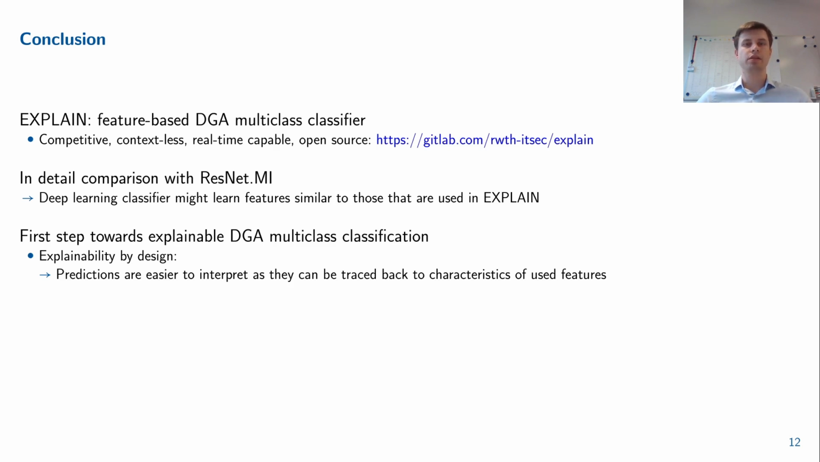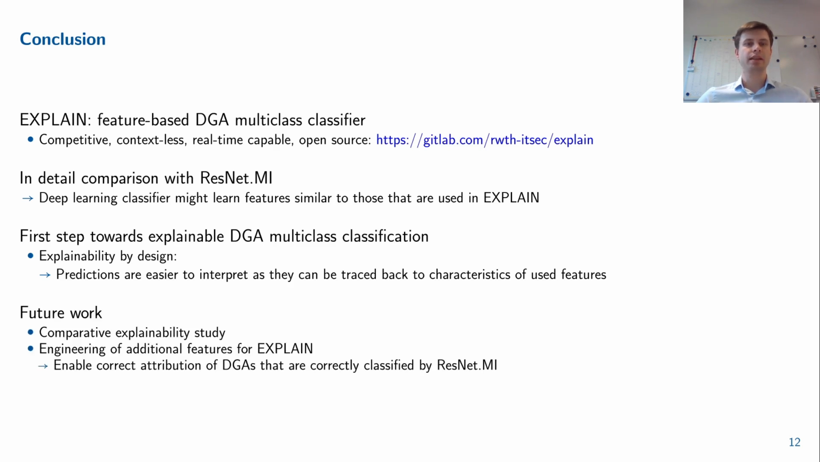Surprisingly, the in-detail comparison between explain and ResNet-MI indicated that the deep learning classifier might learn very similar features as the ones we have selected for our explain classifiers. We intended this work to be a first step towards explainable DGA multiclass classification. Ultimately, this requires a focused comparison of different approaches to DGA multiclass classification with respect to explainability. To this end, competitively performing feature-based and deep learning-based approaches have to be contrasted in future work. Thus, in future work, it is required to compare the level of explainability provided by our approach with different techniques that try to explain the predictions of deep neural networks.